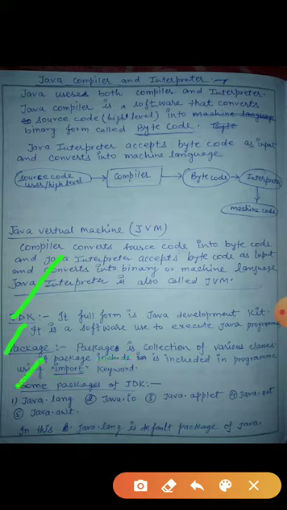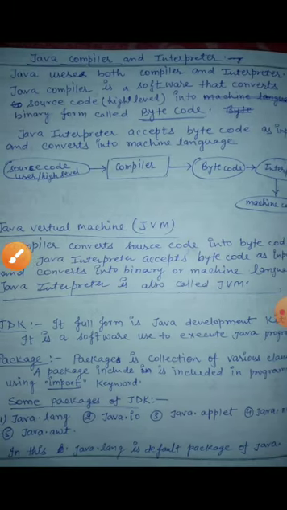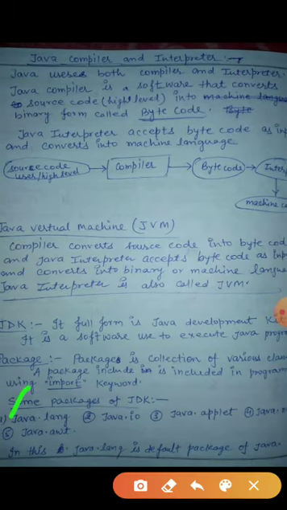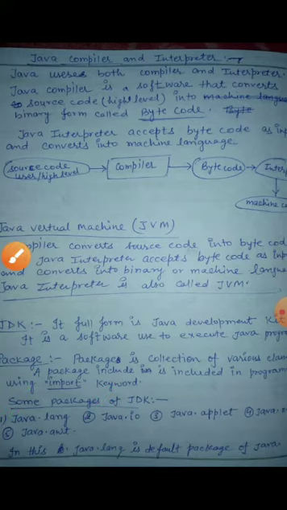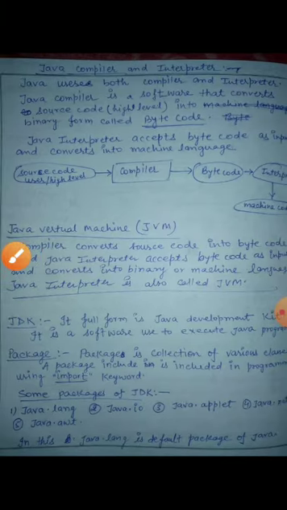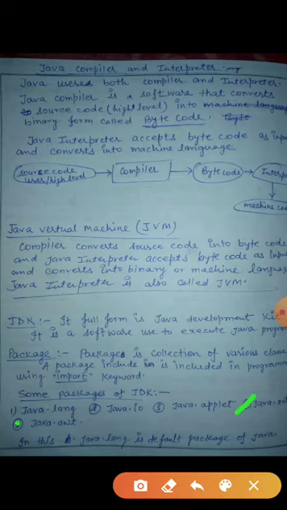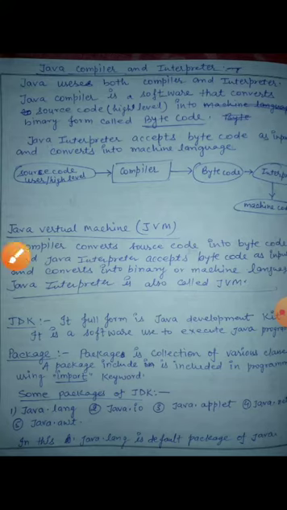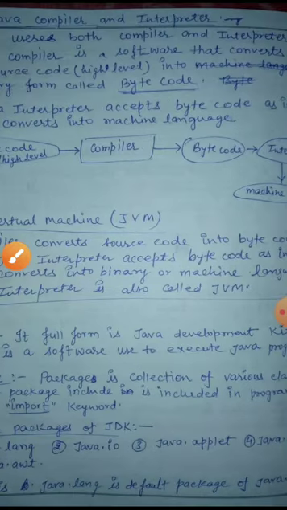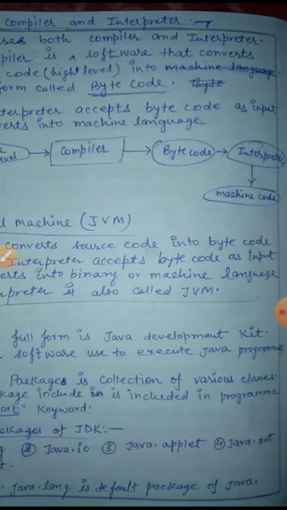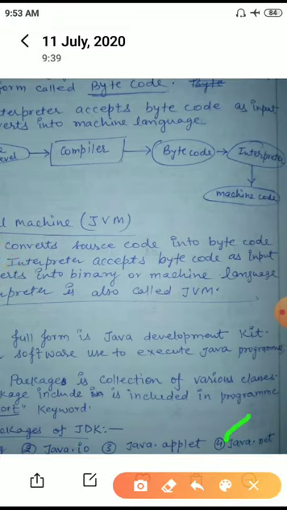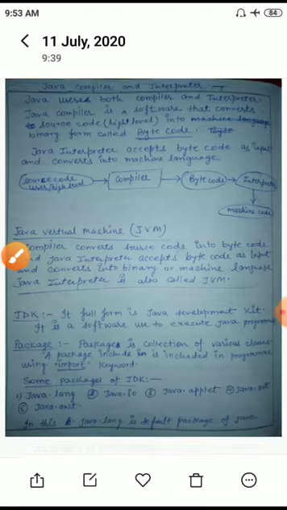Next, some examples of the names of packages. You can see here: the first one is java.lang, second is java.io, third is java.applet, fourth is java.awt, and this one is java.net. Okay. So now come to the next page.